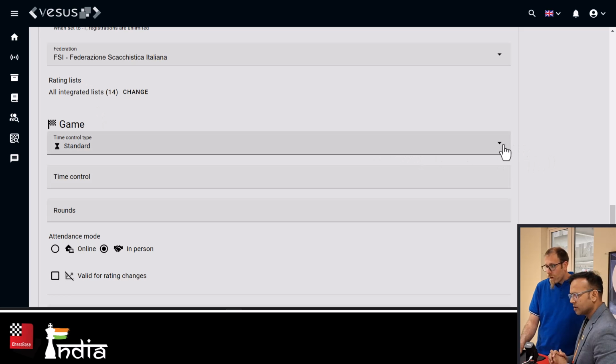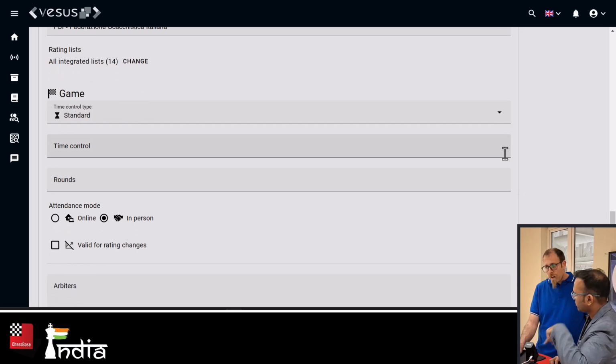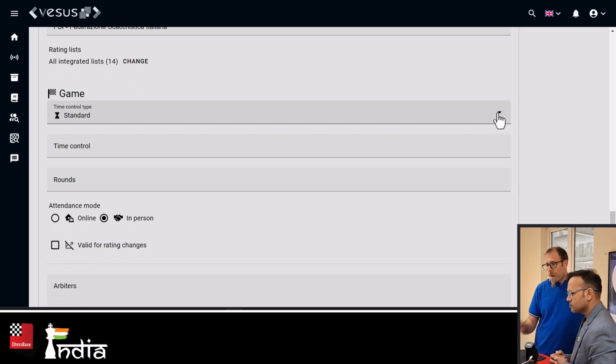This is very good. Time control type: standard, rapid, blitz. And accordingly, it will take the rating. If I select blitz, it automatically takes the blitz rating. Yes, if you select blitz, when the player registers, it will enter the player with the blitz rating, not the standard. And it comes with all the regulations from FIDE. So if the player doesn't have a blitz rating, it will enter with the standard as per the rules. So it knows all the rules required.